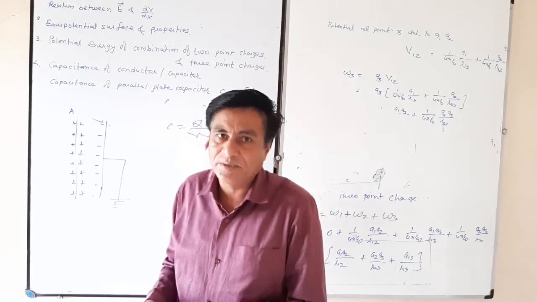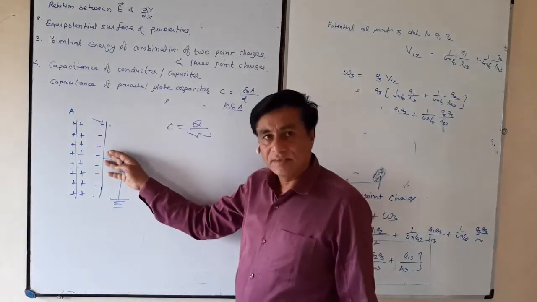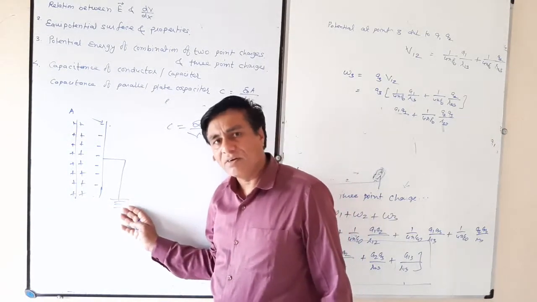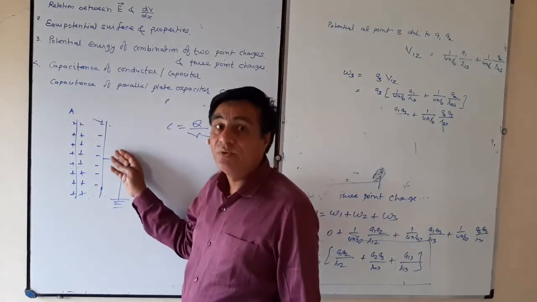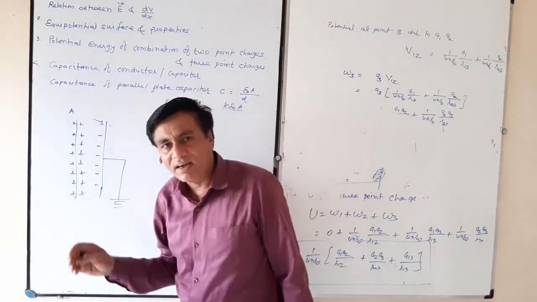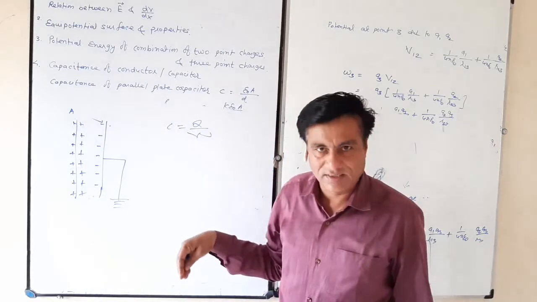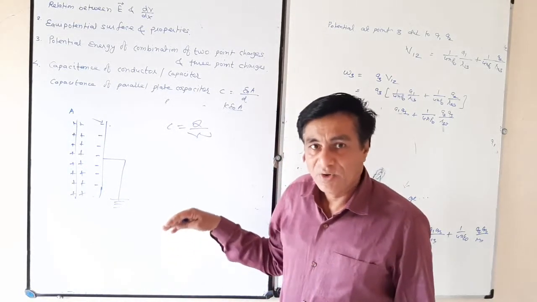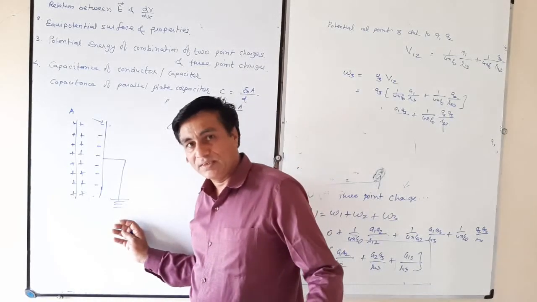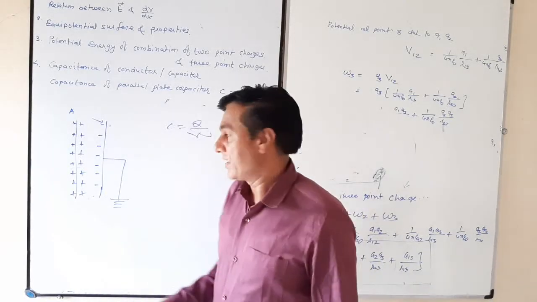There is no chance of it shifting from one to another. In reality, electrons come from the earth and neutralize the positive charge. In simple talk we can say positive charge goes to earth, but it never goes to earth. It is neutralized by the electrons which come from the earth.